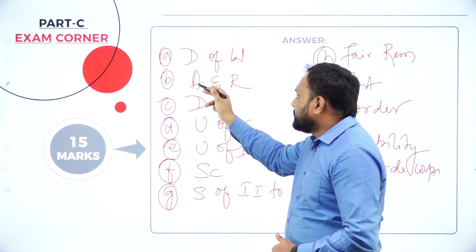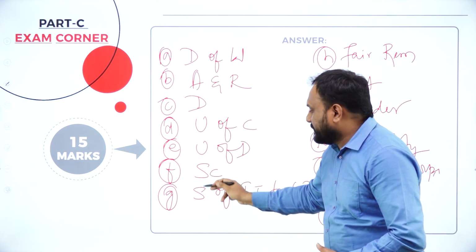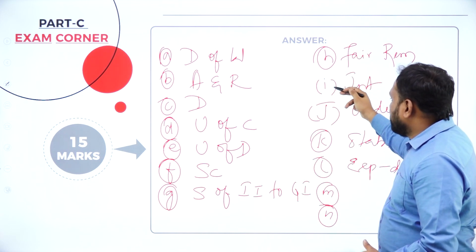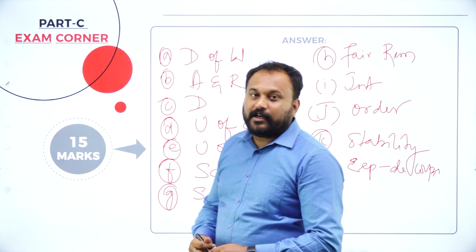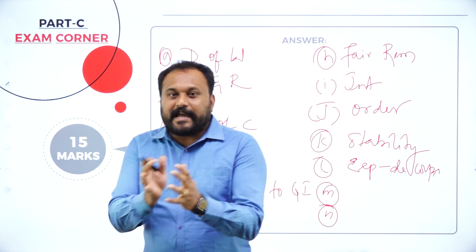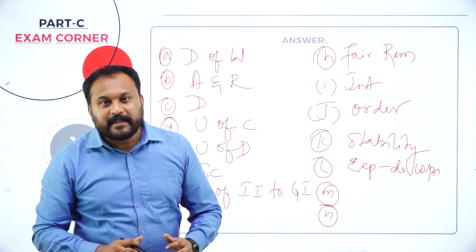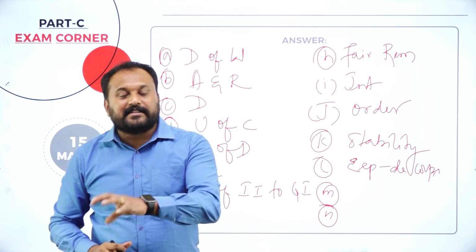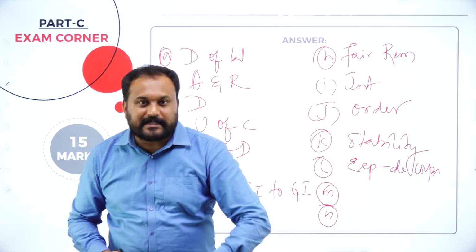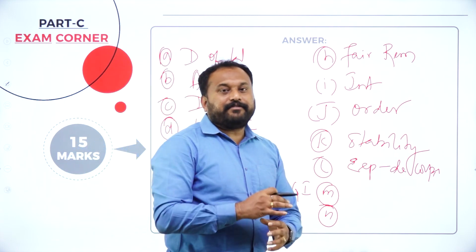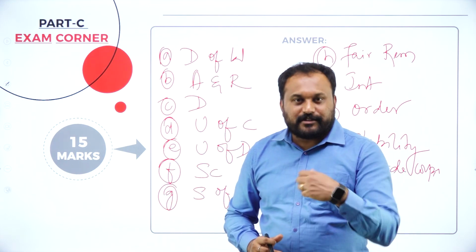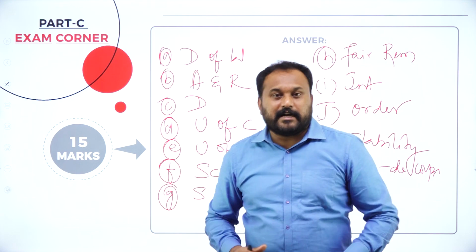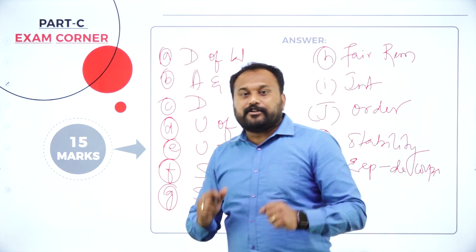Now, first, second, third, fourth, fifth, sixth, seventh, 8th, 9th, 10th, 11th, 12th. Now we have missed something called centralization and decentralization. Henry Fayol says that unity of command should be there, unity of direction should also be there, but still he says that centralization of authority should be maintained.